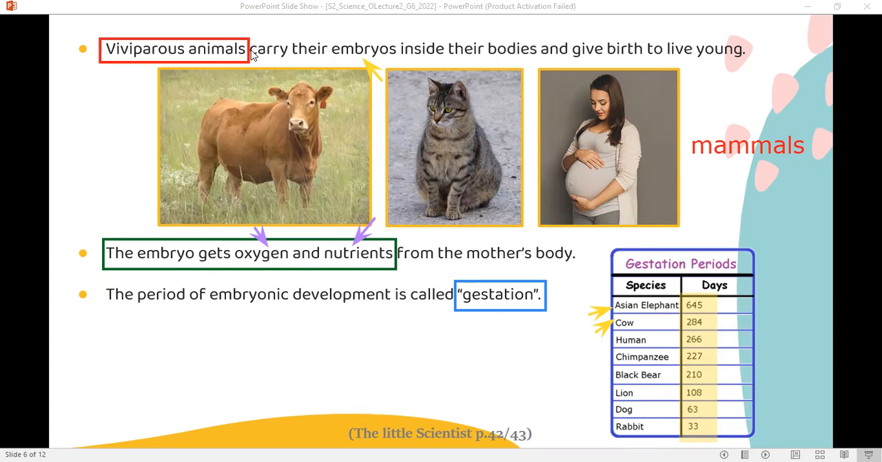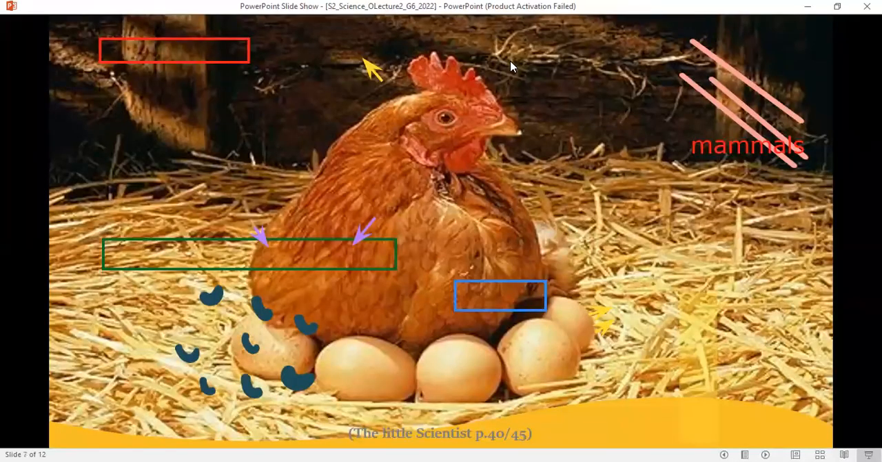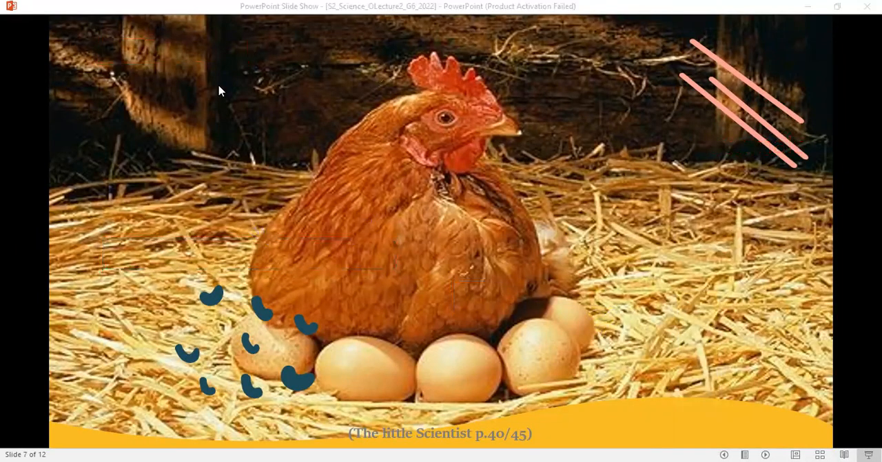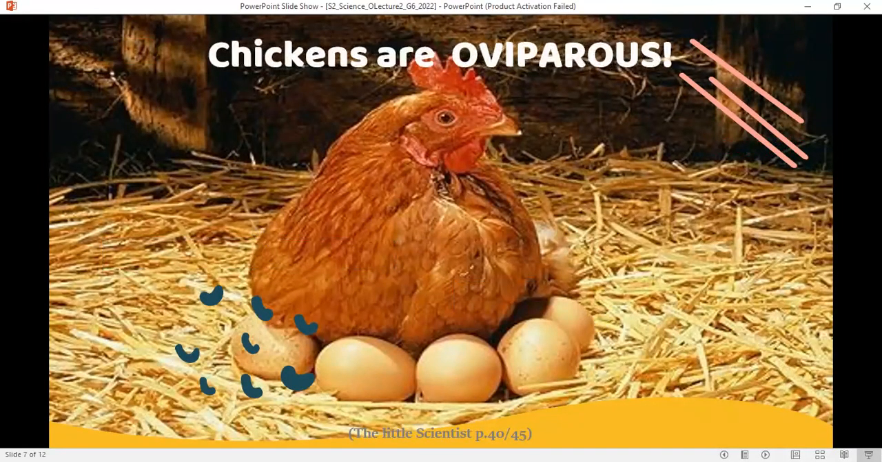This is why we call them viviparous animals, because the growth happens inside the female's body and the females give birth to young. What about birds? So we're done with mammals. Let's talk about birds. And here I chose the chickens as an example.